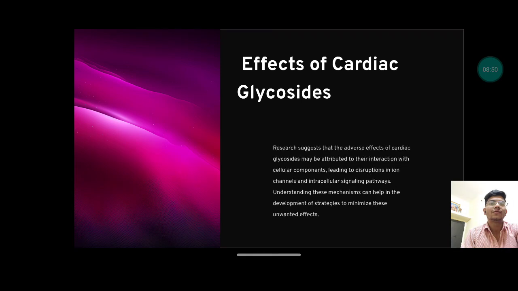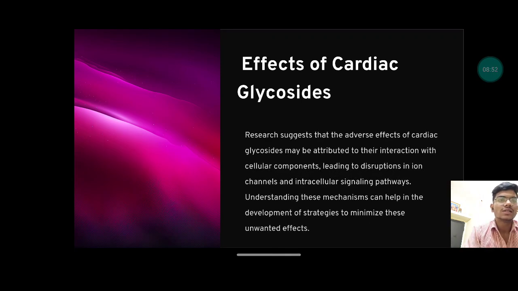So let's see what are the effects of cardiac glycosides. Research suggests that the adverse effects of cardiac glycosides may be attributed to their interaction with the cellular components, leading to disruption in the channels and intercellular signaling pathways. As we can see, what are inhibited and then what happens inside the cell. Understanding this mechanism can help in development of strategies to minimize this unwanted effect. If you are using the drugs, there is some sort of side effects, and we have to compensate for those side effects with the help of some other drugs. Let's see.